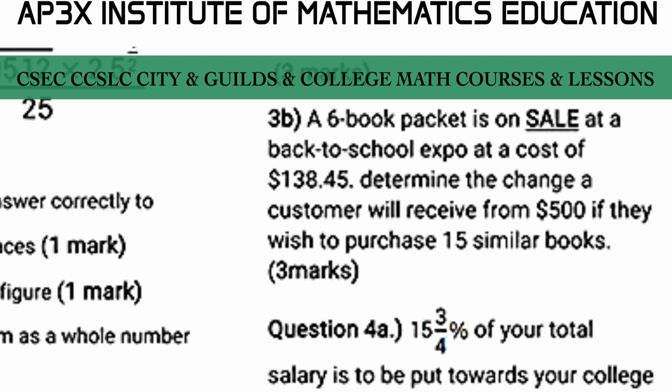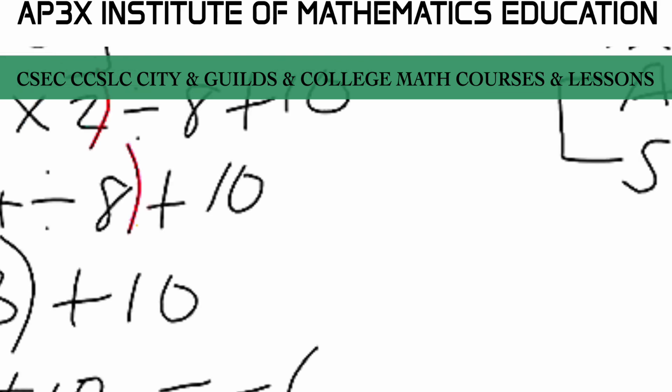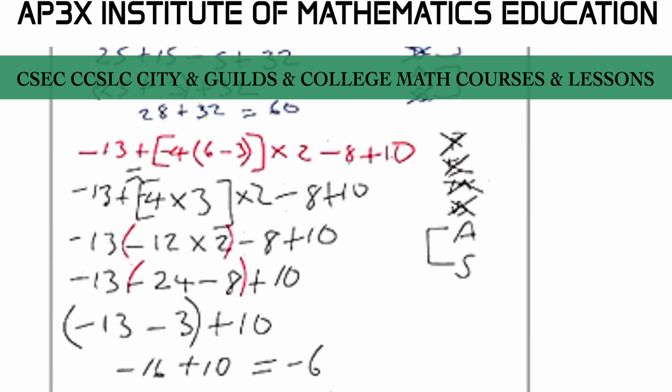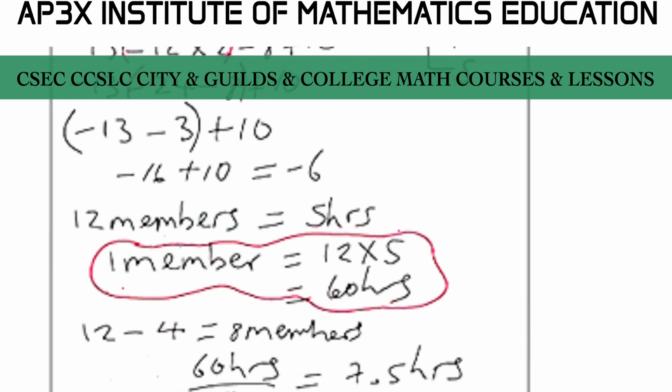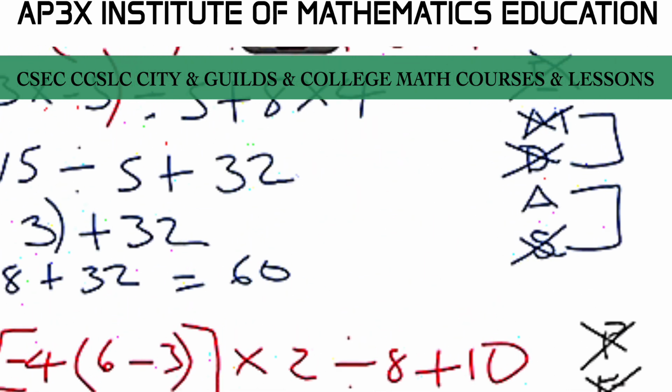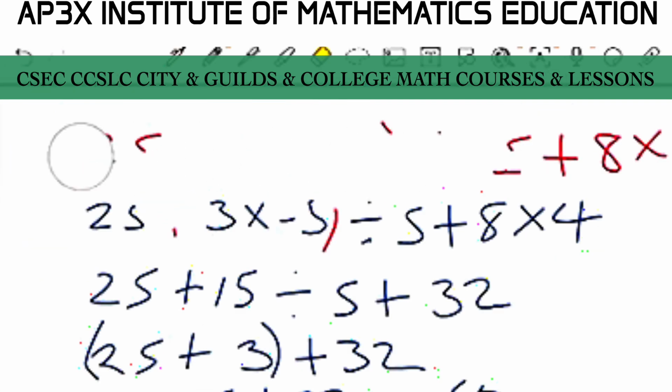Alright, so you want to ensure that you have a proper layout. Now if you notice how I've laid out all my problems here, let me just zoom out for you. Notice how I've done my problems in steps and stages. This is how you want to do your problem. Alright, so here I'm just going to go right ahead and clean up this section for you.